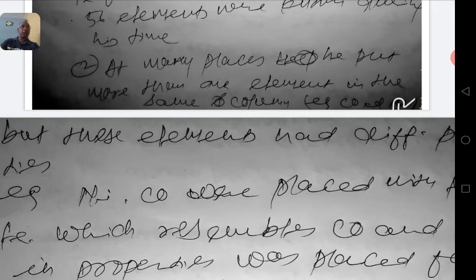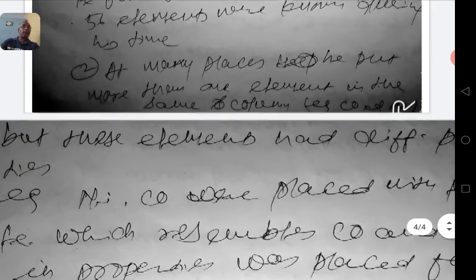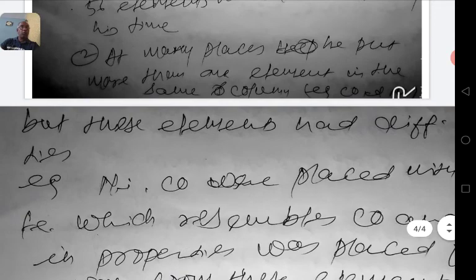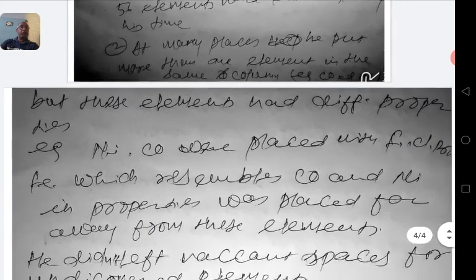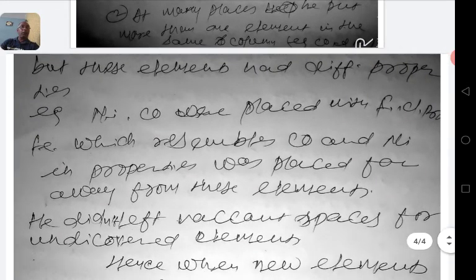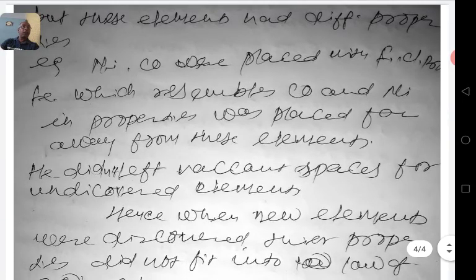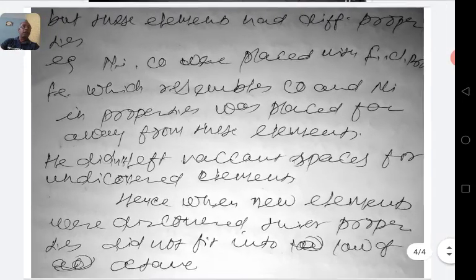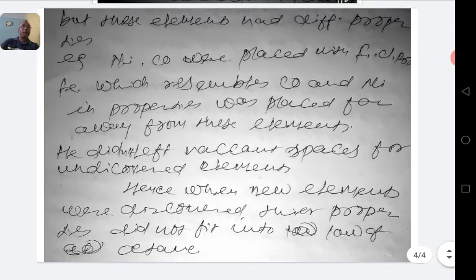For example, cobalt and nickel were put together, but these elements had different properties. Nickel and cobalt were placed with fluorine, chlorine, and bromine. These are halogens, and they have quite different properties than nickel and cobalt. As you know, nickel and cobalt are metals which were put with nonmetals like fluorine, chlorine, bromine.